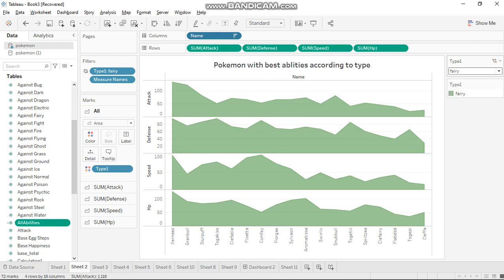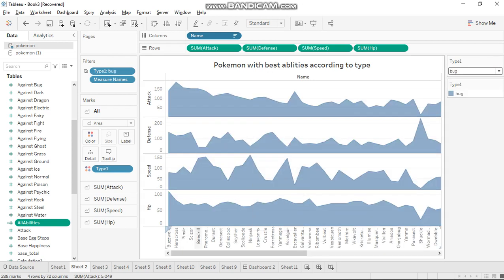If we select bug type, this is the list of Pokemon in descending order, and we also use color coding for each type of Pokemon.